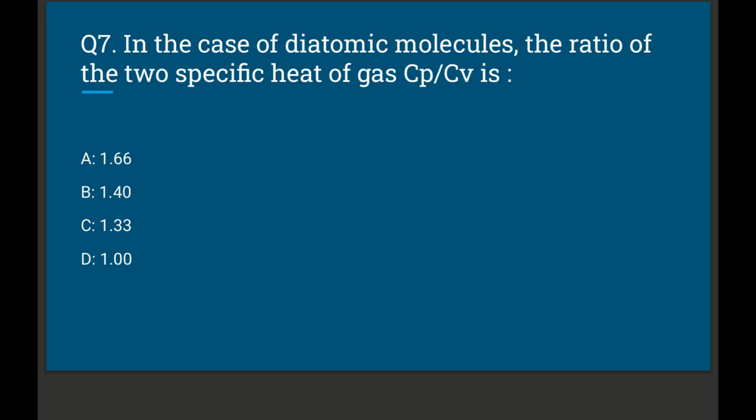Question number 7. In the case of diatomic molecules, the ratio of the two specific heat of gas Cp by Cv is: Option A 1.66, Option B 1.40, Option C 1.33, Option D 1.00. The correct option will be option B 1.40. Let's move to question number 8.